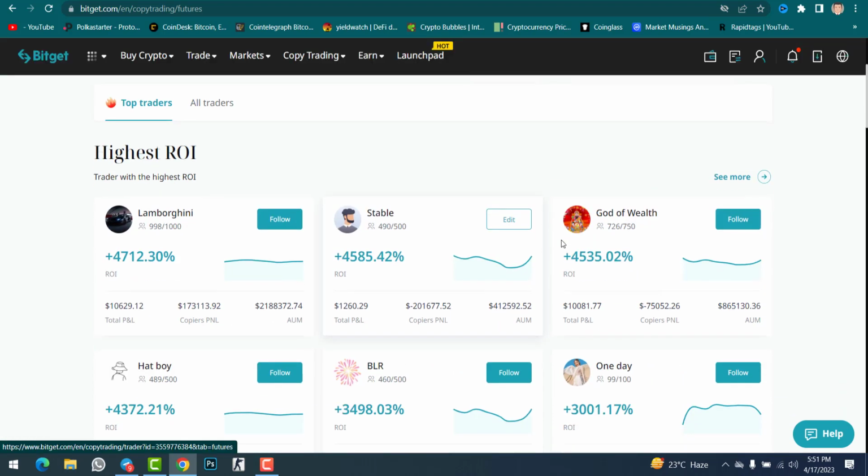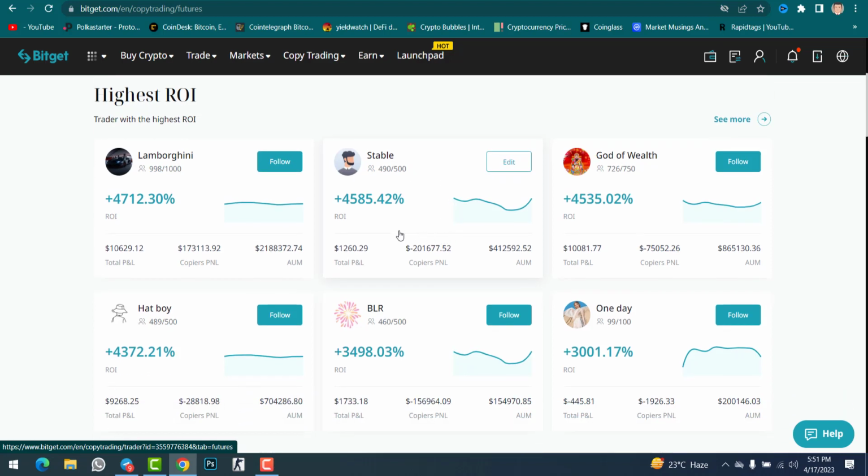First of all, find the top traders. As I want to go with, let me search in here. As you can check, some of the traders are in a loss also, because in here you can check total profit and loss 1,260, copiers profit and loss minus $201,000.